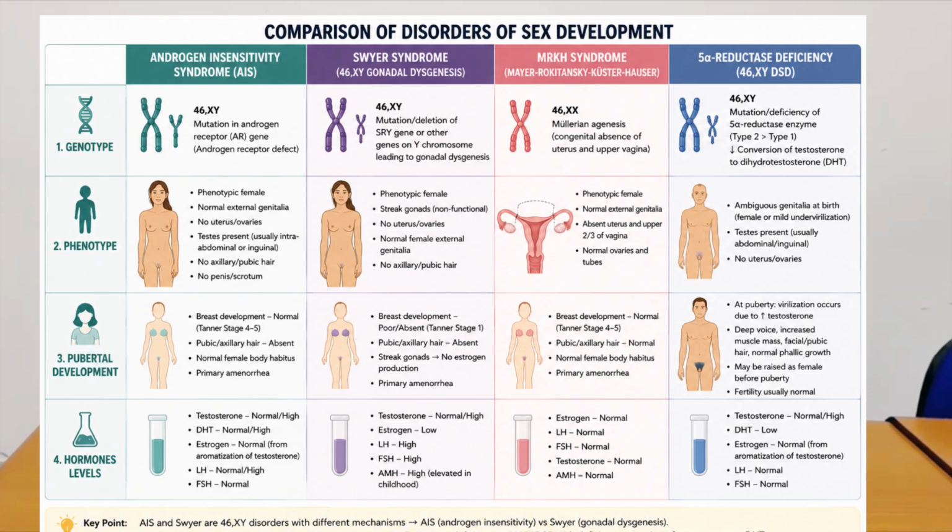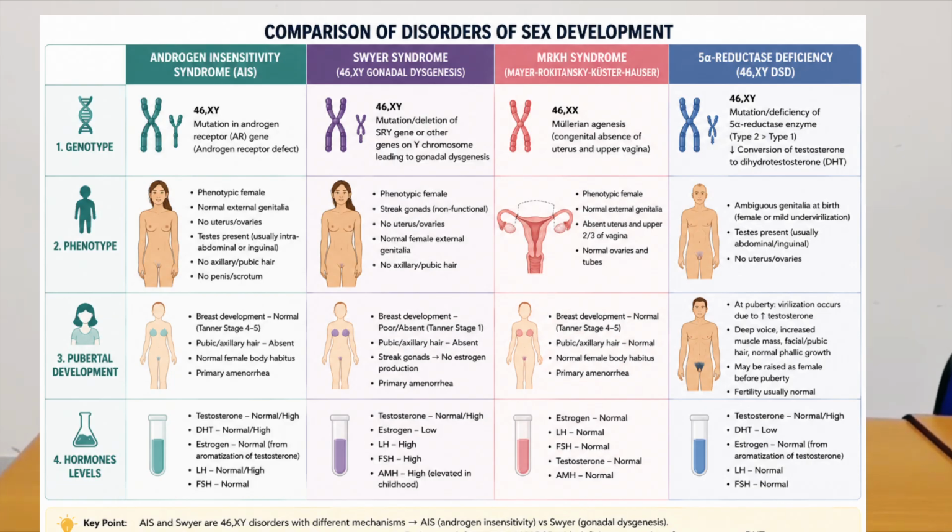So there will not be any signs of virilization in case of androgen insensitivity syndrome, even at the time of puberty. While in case of 5-alpha reductase deficiency, there will be signs of virilization because at puberty the testosterone increases again, so that will lead to some signs of virilization. Phenotypically both are female, but there may be some clitoromegaly, as given here, the signs of virilization are there. And in AIS, because the receptors are deficient, nothing will happen. External genitalia will be female only because the receptors are deficient in this case.